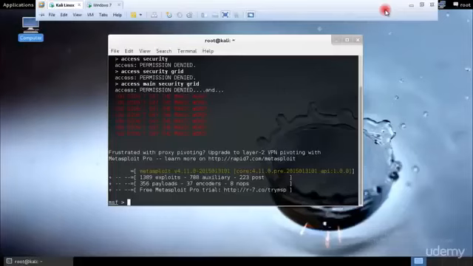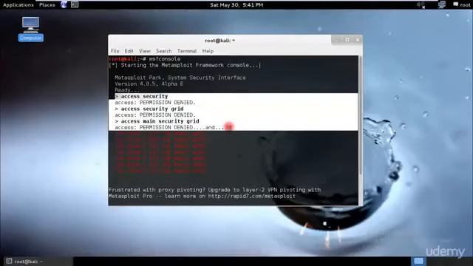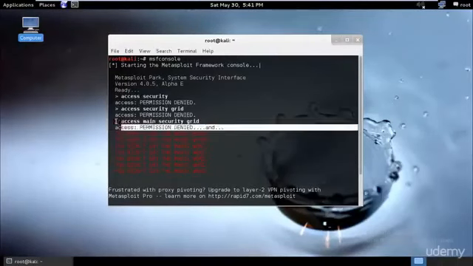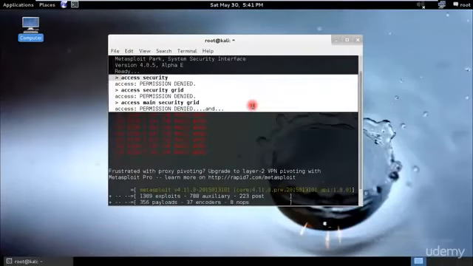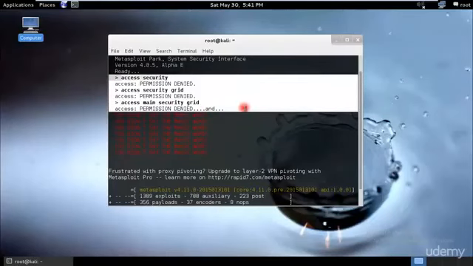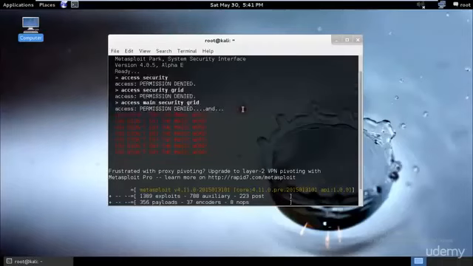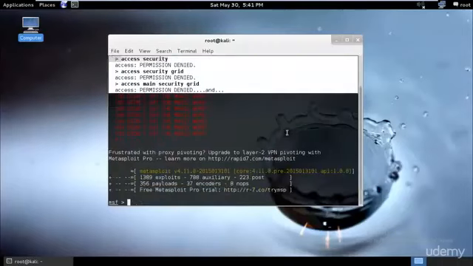Okay, so we have our Metasploit started, and if you got these same things, access security permission denied, then this is just a kind of troll that Metasploit has written. So if you're new to Metasploit and you see these things, then don't worry about that, because this is just for fun, and Metasploit has created it so that it could troll new noobs or new users. So just ignore that.